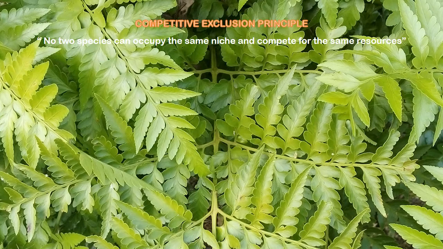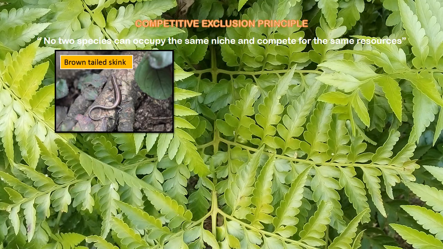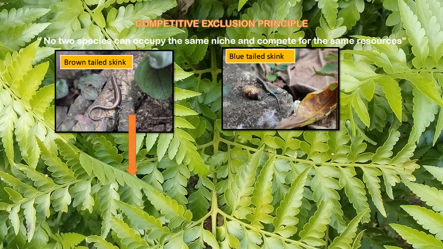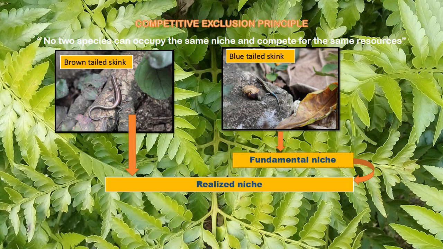Let's illustrate the competitive exclusion principle with the brown-tailed skink and the blue-tailed skink. The blue-tailed skink live happily in their fundamental niche where they have access to a lot of resources and conditions without any disturbances from other species. When the brown-tailed skink come into the same niche, they will start to compete for the same resources. The fundamental niche becomes a realized niche.